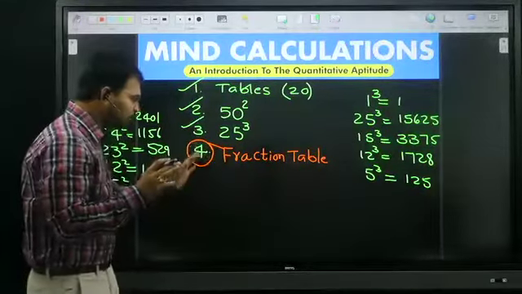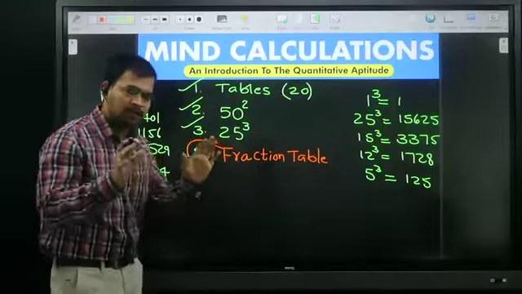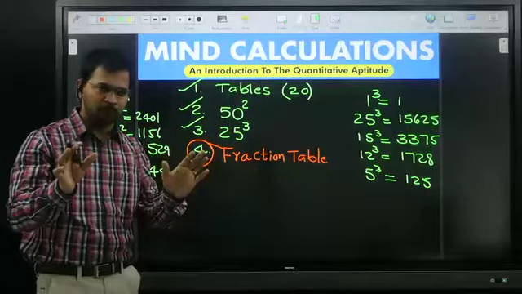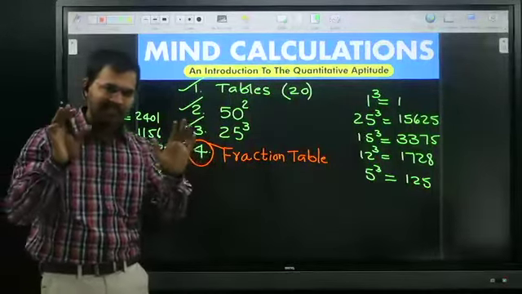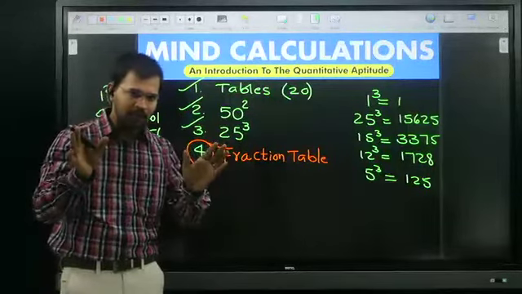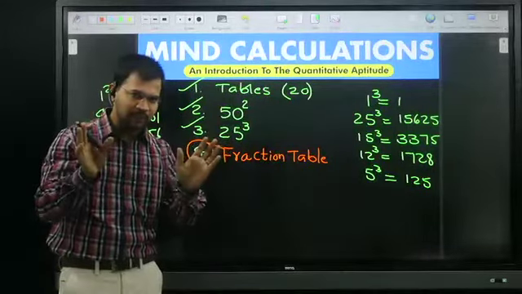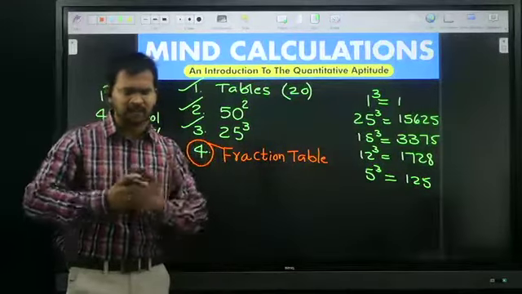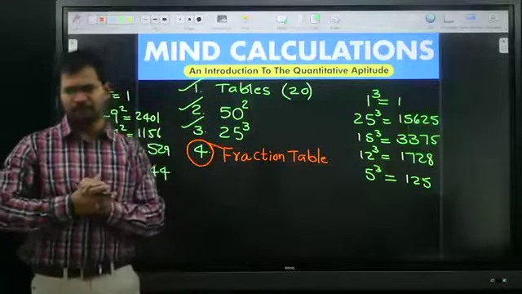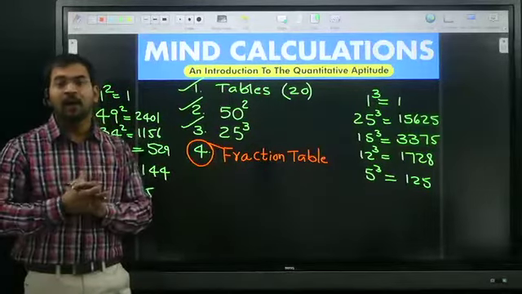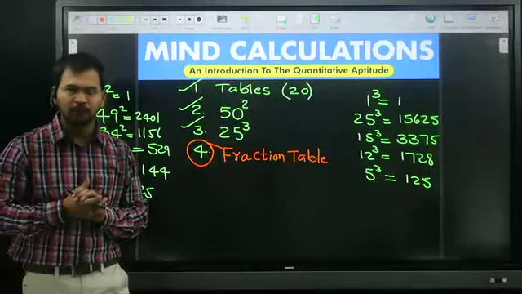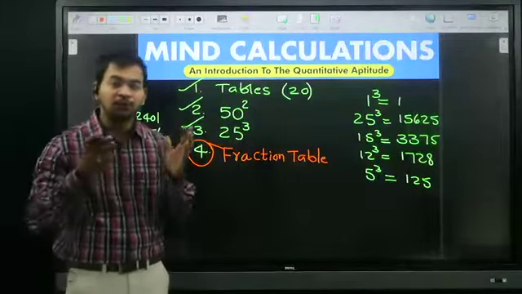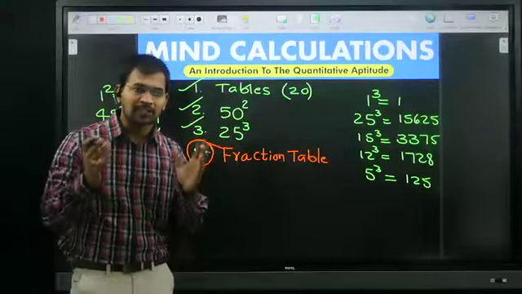By using this fraction table, we can attack some questions in quantitative aptitude directly, without any formula, without pen and paper, within a fraction of seconds. That much importance is there. And one more important point: for some complicated questions, we don't know how to initiate or start the problem.